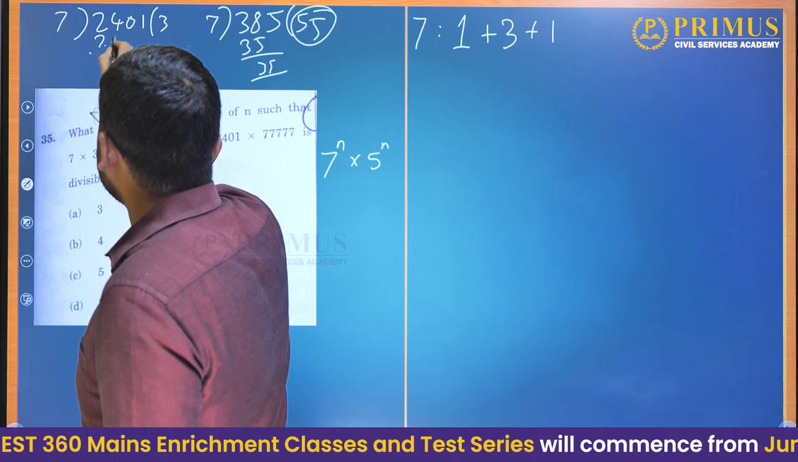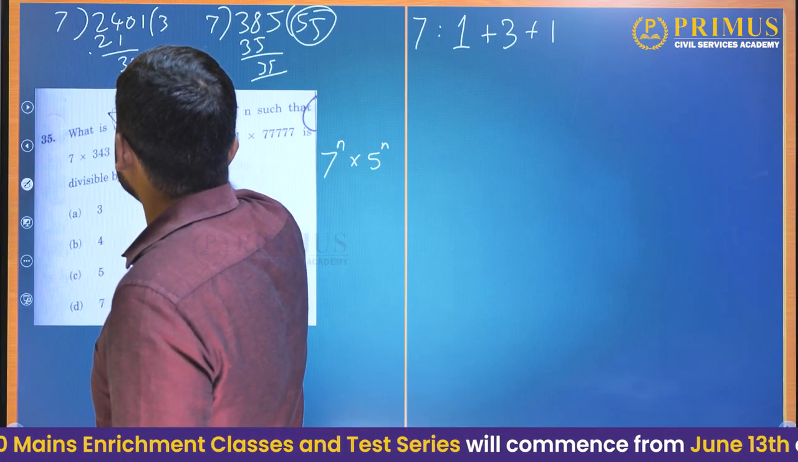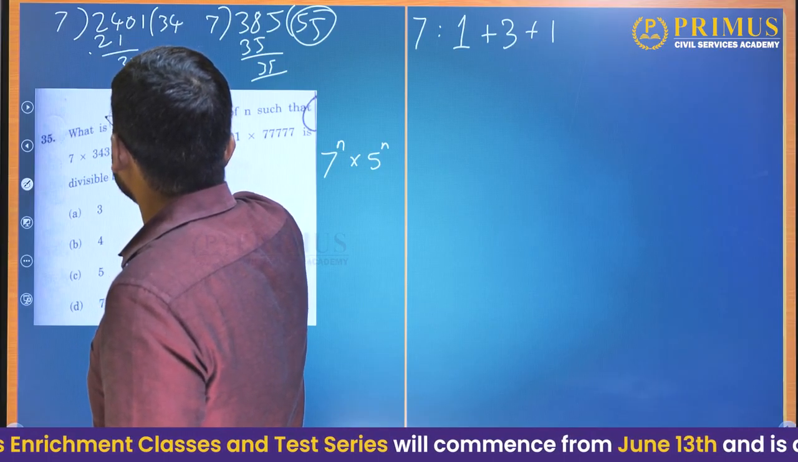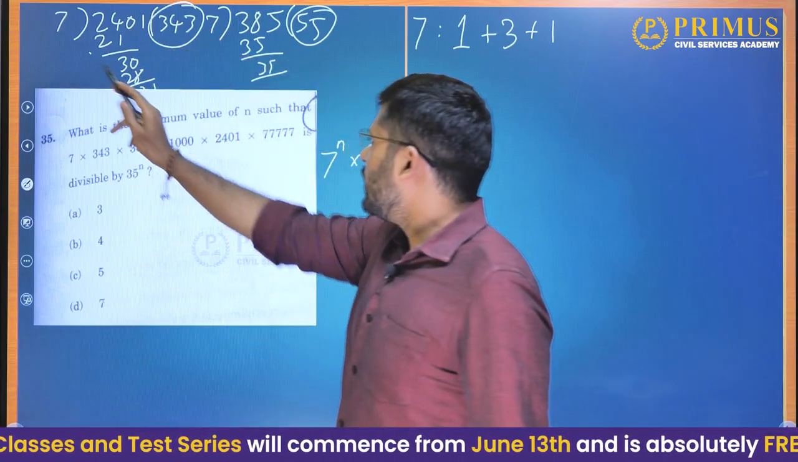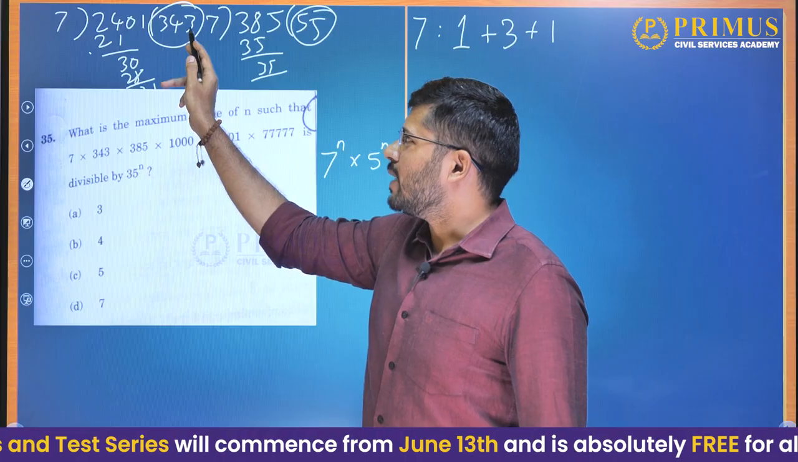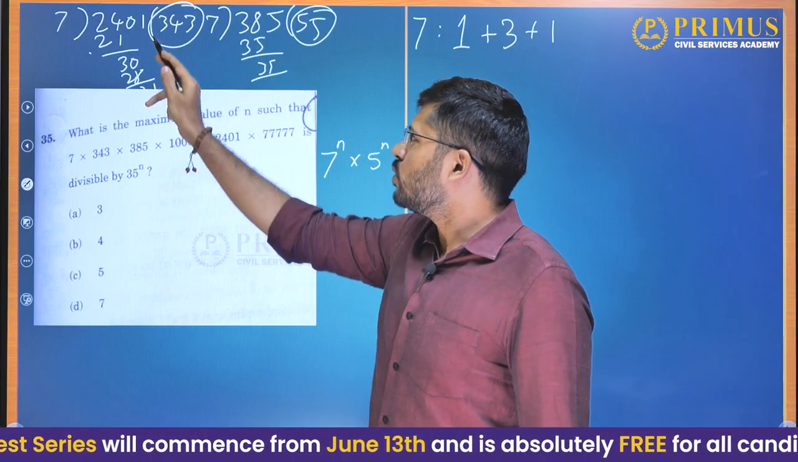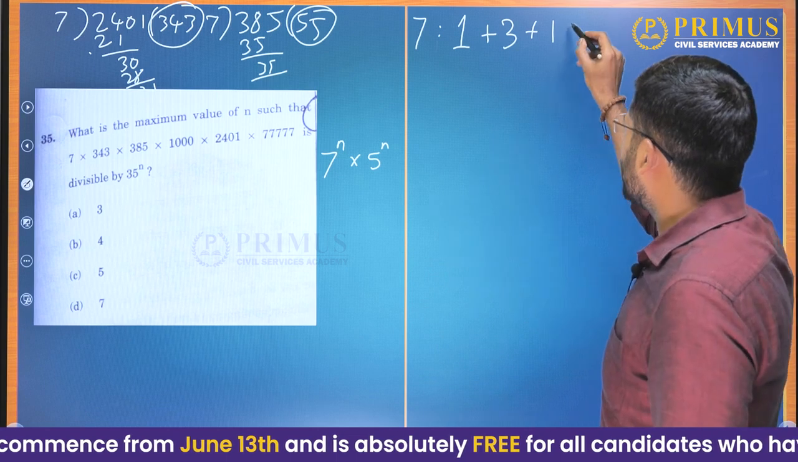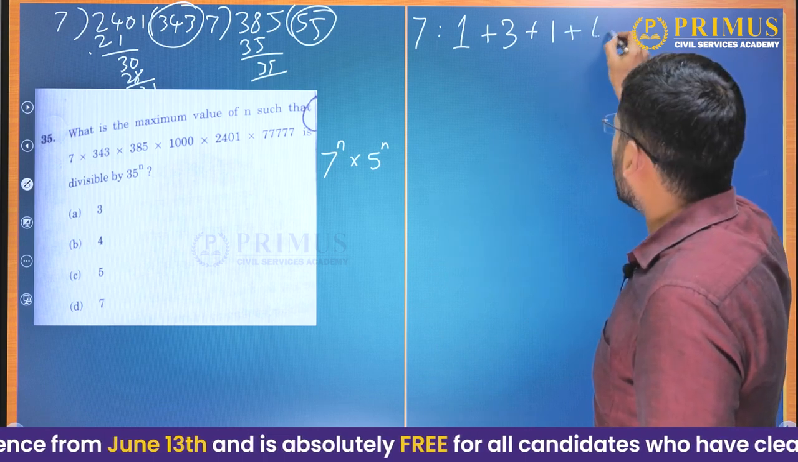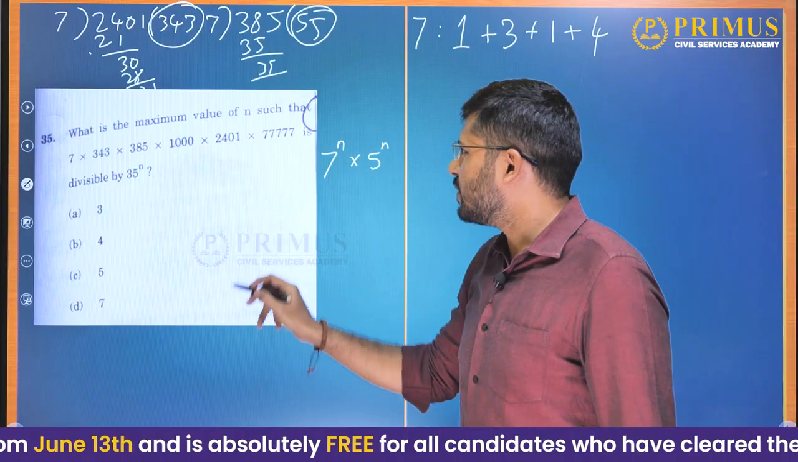7 3s are 21. 7 4s are 28. So when you divide 2401 by 7, we get 343, and we know that 343 is 7 cube. So 2401, what is it? It is 7 to the power of 4. So how many 7s are there here? We have 4. What about 77777?